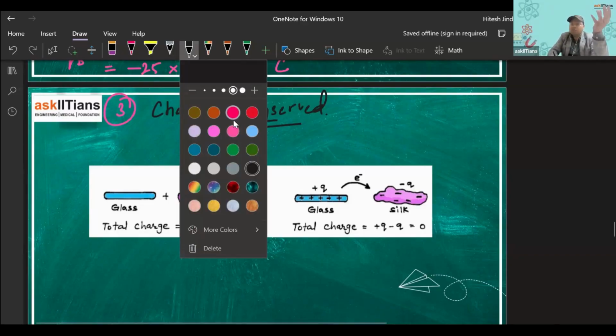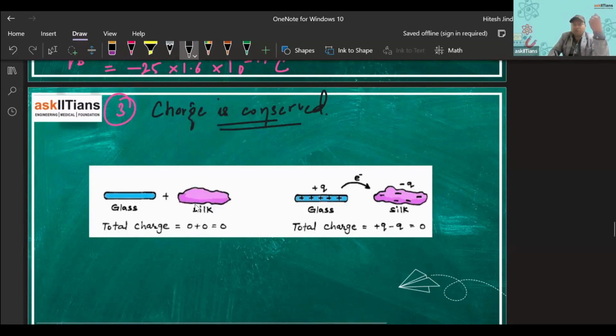So charge remains conserved. How can we understand it better? You can see here that when they were not rubbed, initially the total charge was zero. The glass rod was having zero charge, and the silk cloth was having zero charge. Now the rubbing has taken place. So after rubbing, glass has become positively charged and silk has become negatively charged. Why? Because there's a transfer of electrons.